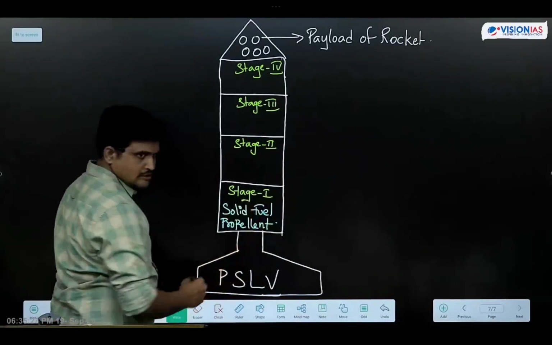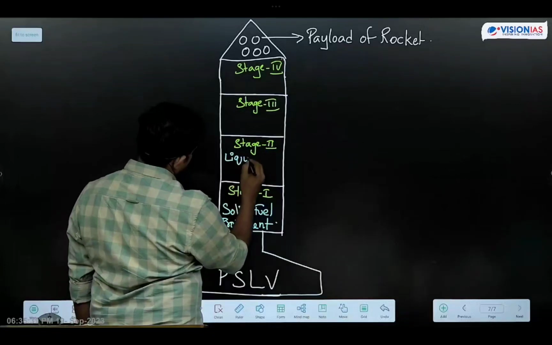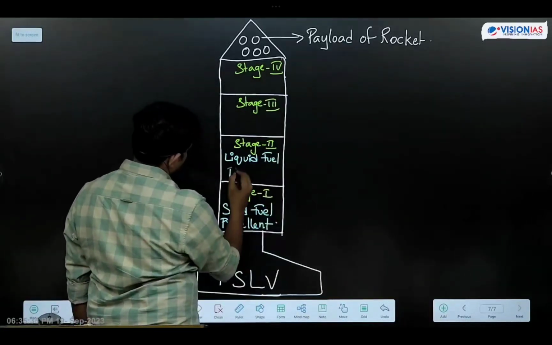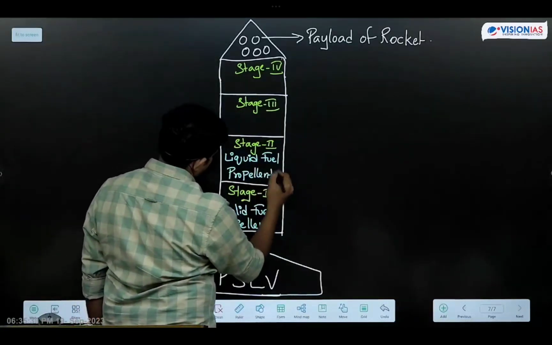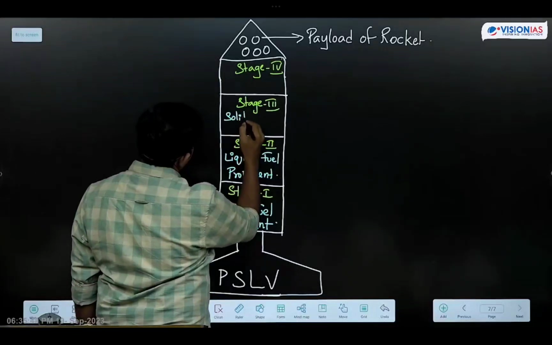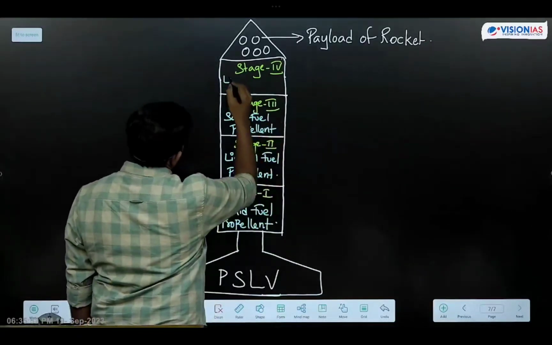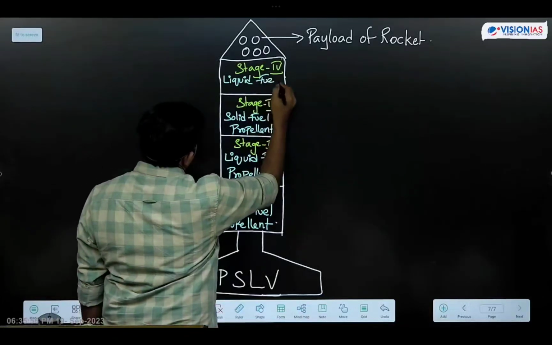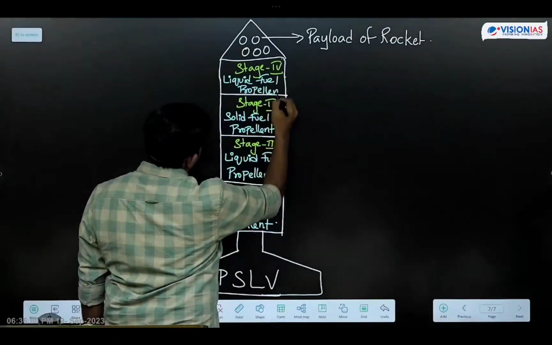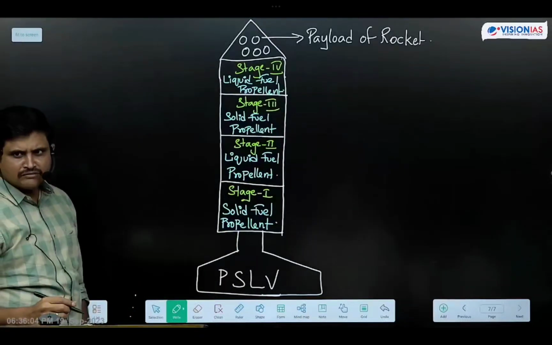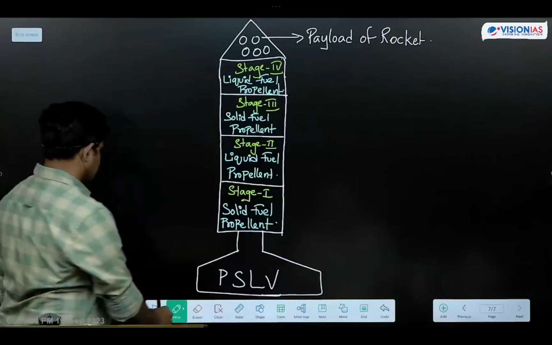In the first stage, solid fuel propellant is used. In the second stage, liquid fuel propellant is used. Third stage, again solid fuel propellant. And here it is a liquid fuel propellant. So like this, alternately, solid and liquid fuels are used in 4 stages.